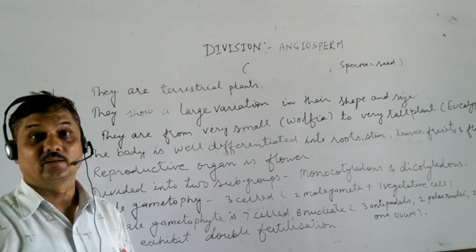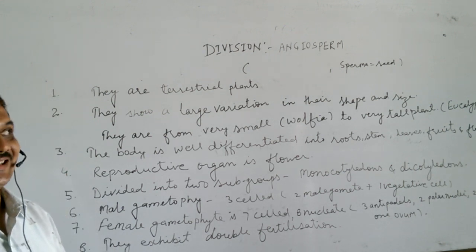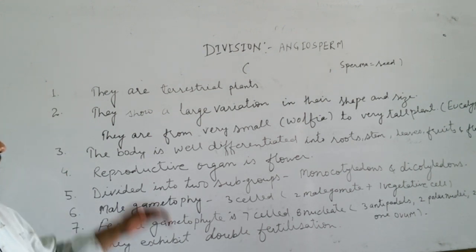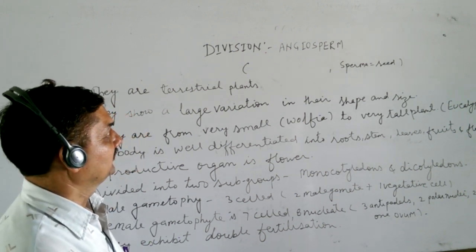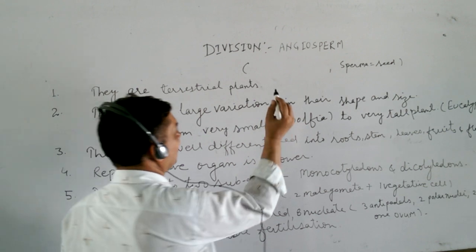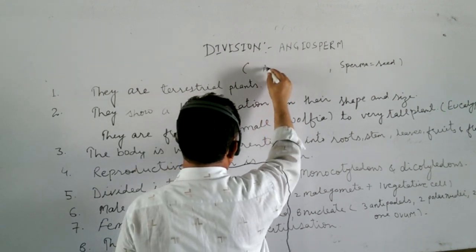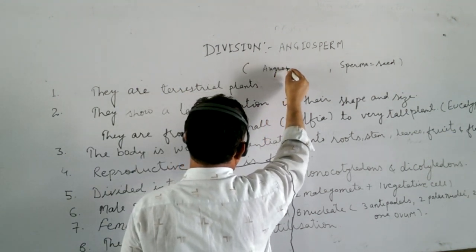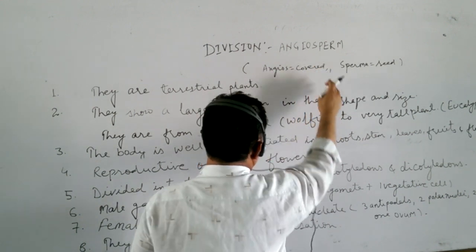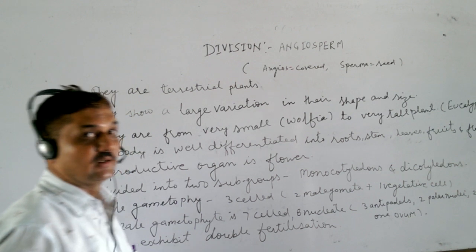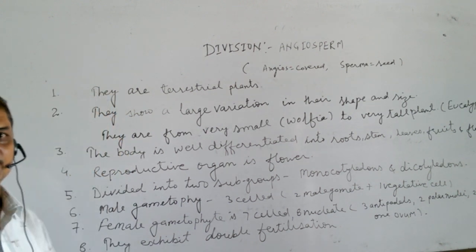Hello students, our today's topic is angiosperm. This is the fifth division of the plant kingdom. This word angiosperm is again derived from two words. Angios means covered and sperma means seed. Their seeds are covered in fruit walls.